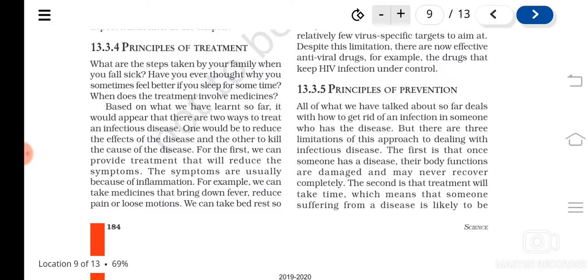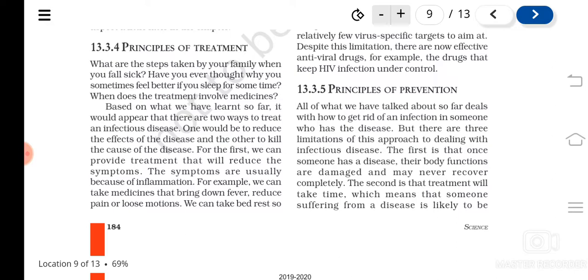Whenever we get a disease, we sleep for more time, and we can also take medicines. In different ways, doctors may ask you to drink enough water and to take rest. And if that is not possible, we have to go and take medicines. Medicines cure infectious diseases in two ways. One is to reduce the effects of the disease, and the other is to kill the cause of disease.